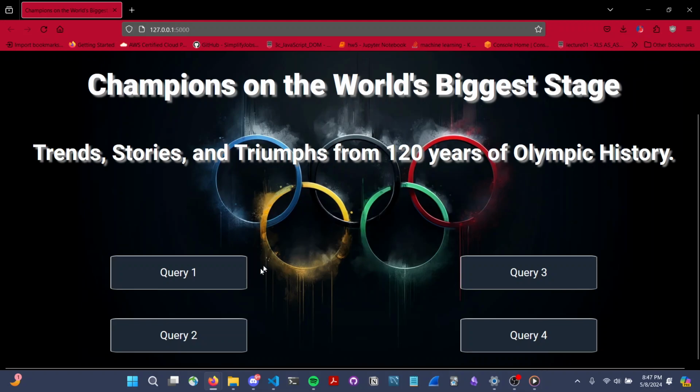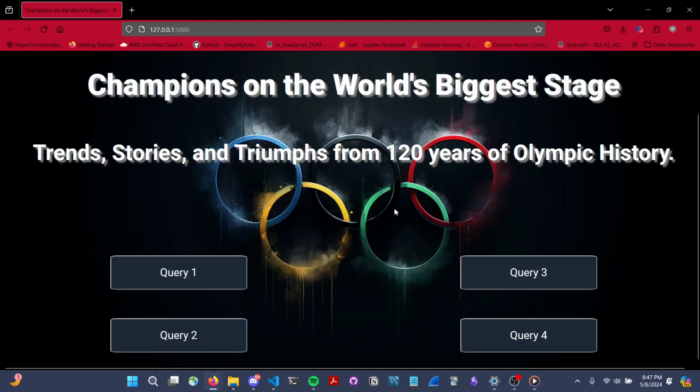The next portion of our homepage is the query buttons. There are 4 query buttons, and each of these buttons leads to a separate page that displays the results of a particular query. These buttons were made by using the URL for helper function provided by Flask. This was done by constructing an anchor element within the button element in HTML and supplying the path to the page where we want to travel to once this button is clicked. And this was done for each separate button.